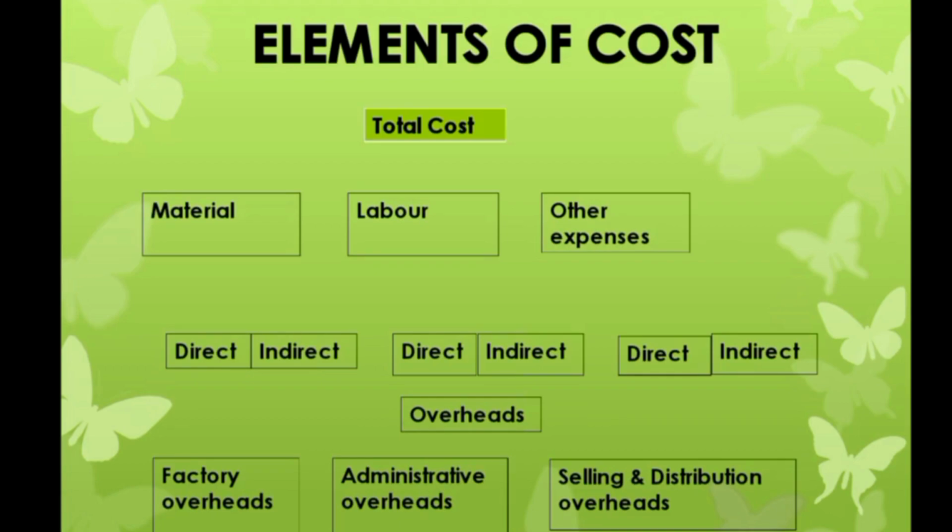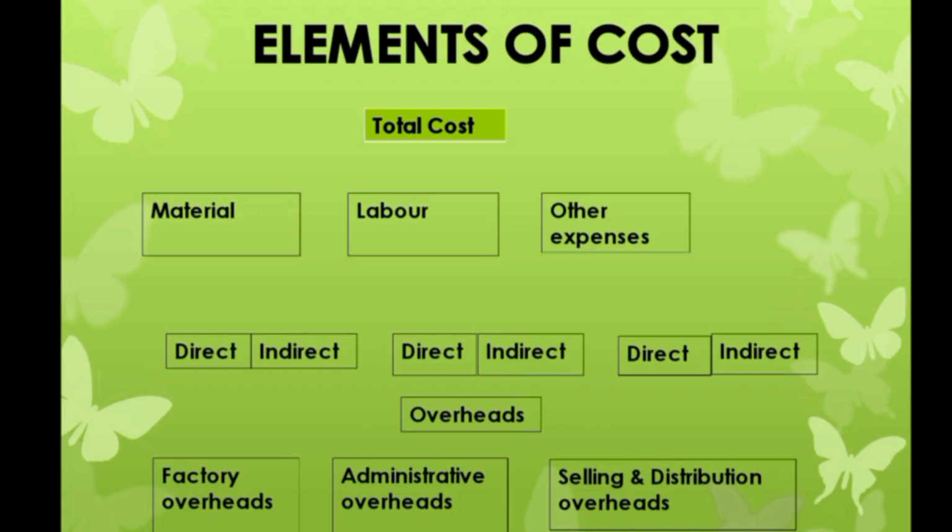So in our elements, the total cost, under this total cost, material, labor, other expenses are there: direct material, indirect material, indirect labor, direct labor, indirect expenses and direct expenses. Overheads. Under this overheads, factory overhead, administrative overhead and selling and distribution overhead are there. The total cost of a product is composed of three elements: material, labor and expenses.